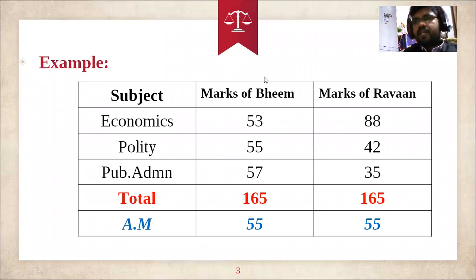See, when we have data like this, for example, the marks of Beam are 53, 55, 57 and Ravan's marks are 88, 42, 35. When you calculate the total, both have equal marks, so we cannot decide who is the best one. Then, when we calculate the average, the sum of total marks divided by the number of papers, 165 divided by 3 is 55, he also got 55. So on the basis of average also, we cannot say who is the best.